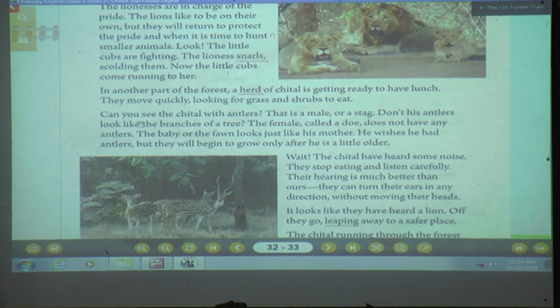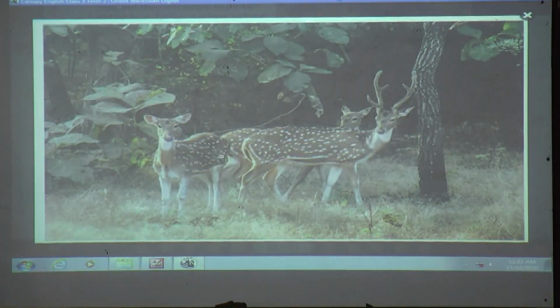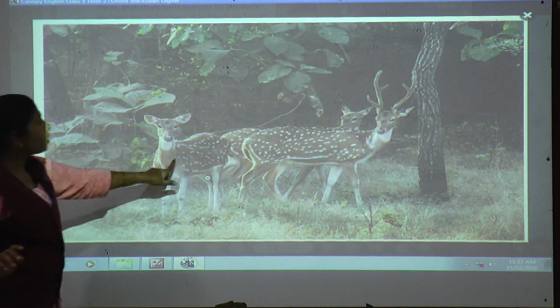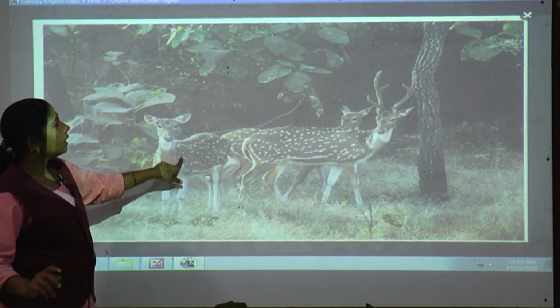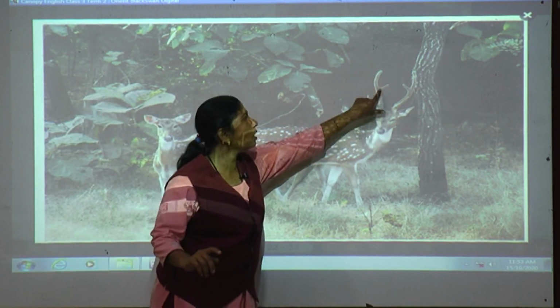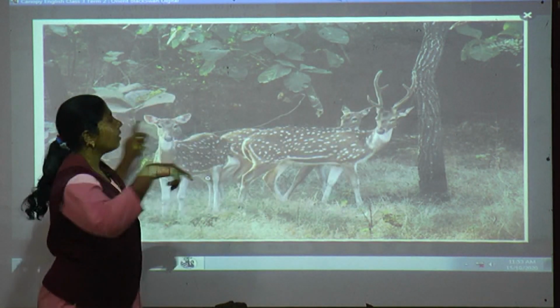Now come to the next point. What is this? Yes, it is a deer, isn't it? Before starting that paragraph, I want to make it clear here. Can you see the horns on the head of the deer? Yes, we can see.